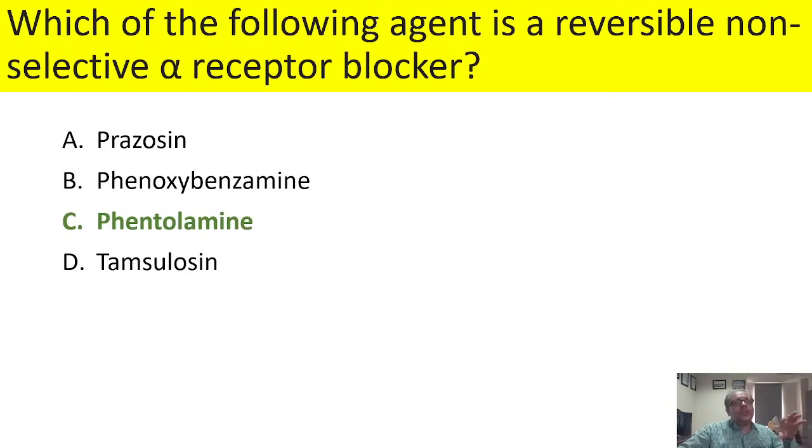Prazosin and tamsulosin are selective alpha 1 blockers, while phentolamine is non-selective but reversible, while phenoxybenzamine is non-selective as well as irreversible. So the answer is phentolamine. Pardon some of the mistakes in the PowerPoint presentation because I have made it very hurriedly.